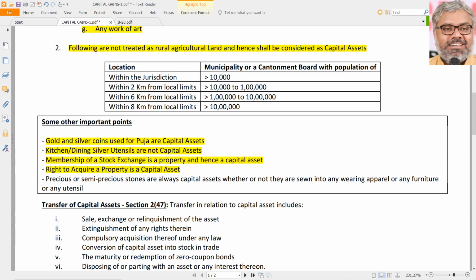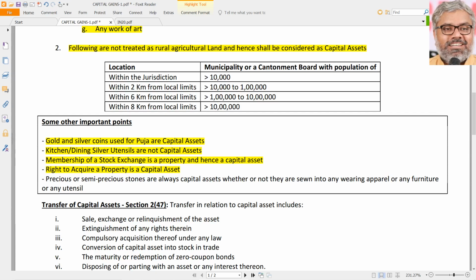Physical property need not be there. If there is a paper or anything else which confers on the holder a right to acquire a property, that is also a capital asset. So just for understanding, there is an old Telugu movie Kshanam, in which there is a token or a slip related to a railway cloak room. There is a bag in the railway cloak room, and there is a cloak room receipt, and let us say there is 1 crore rupees of cash in that bag. Instead of cash it could be gold or anything else, just for example.